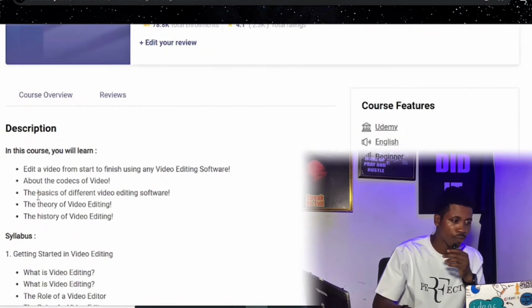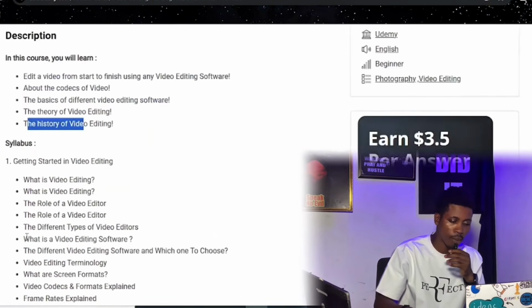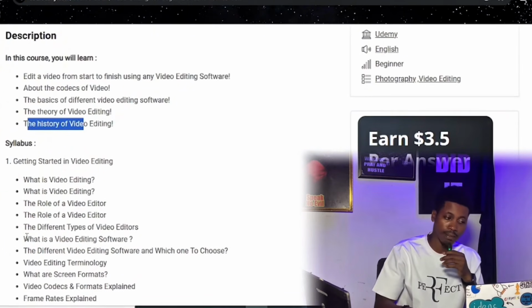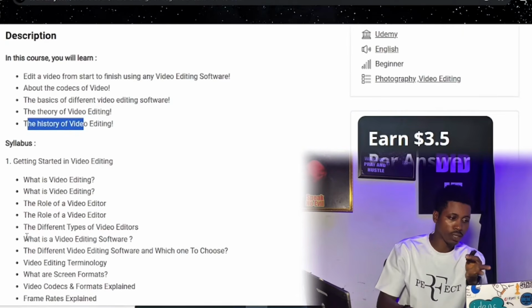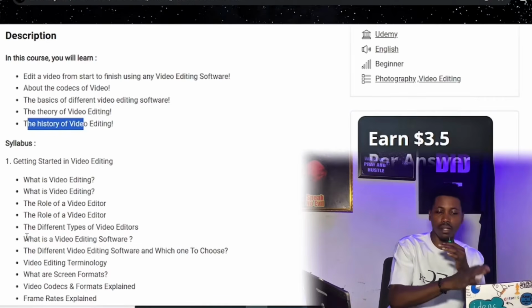The history of video editing. Right now, let's move over to the syllabus. As you can see, the syllabus: getting started in video editing. What is video editing? Explanation. What is video editing? The role of a video editor. The different types, you can just go through them. This is just syllabus 1. If you scroll down, you are going to see syllabus 2. I don't want to just dwell on this very course.